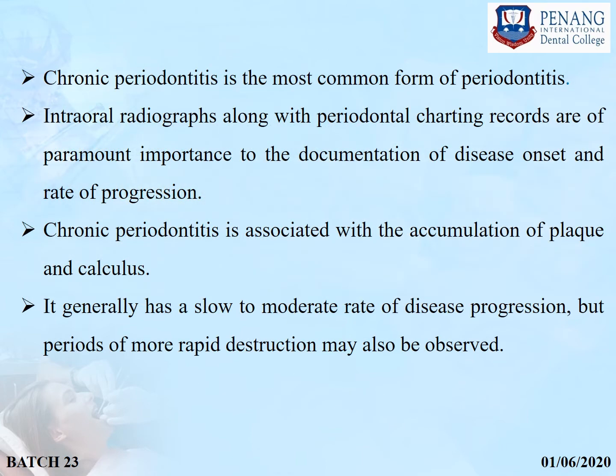Chronic periodontitis is the most common form of periodontitis. Intraoral radiographs along with periodontal charting records are of paramount importance for documentation of disease onset and rate of progression. Chronic periodontitis is associated with accumulation of plaque and calculus.